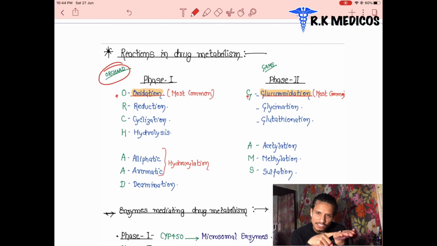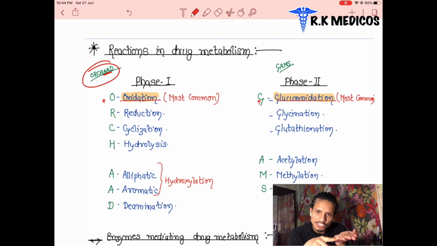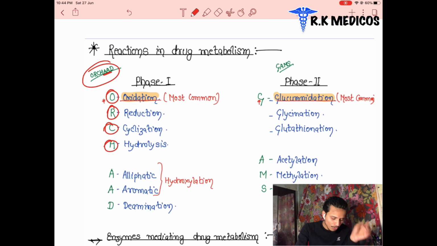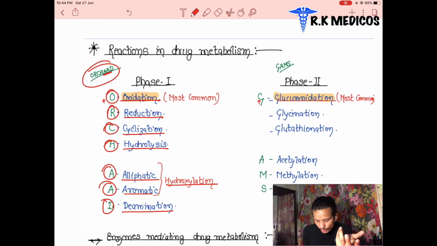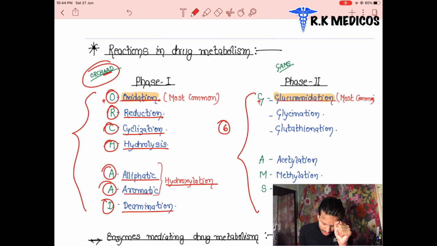In the first phase, several processes with microsomal enzyme are mentioned here. And for memorizing them, we have a trick. The trick name is ORCAD. O stands for oxidation. We oxidize the drug, we reduce the drug, cyclization of the drug, hydrolysis of the drug, aliphatic hydroxylation, aromatic hydroxylation, and deamination. These are the 7 processes responsible for drug metabolism in the first phase.